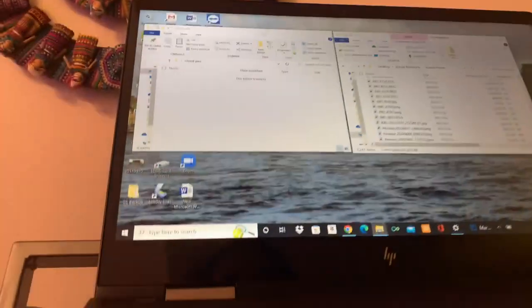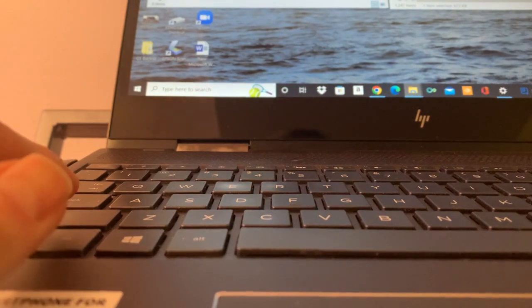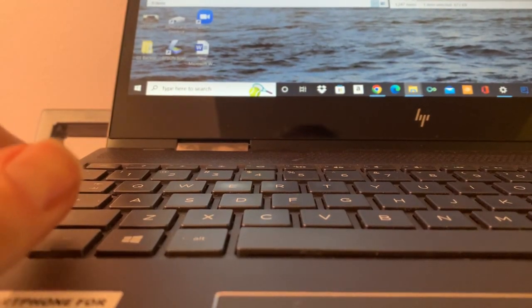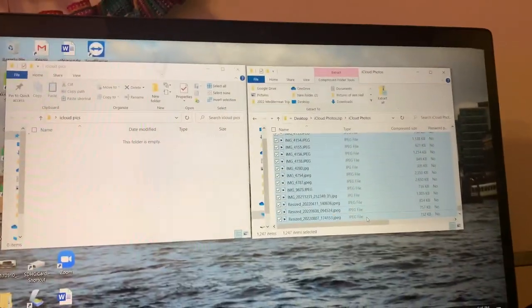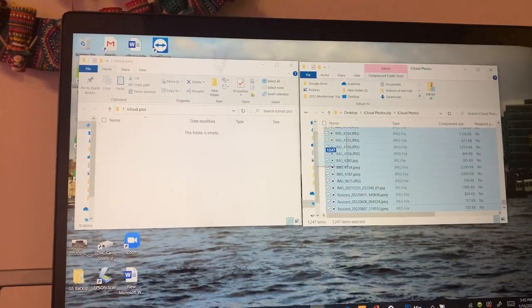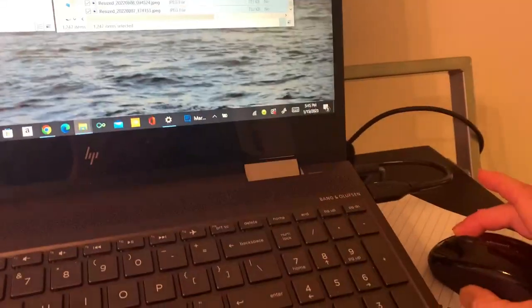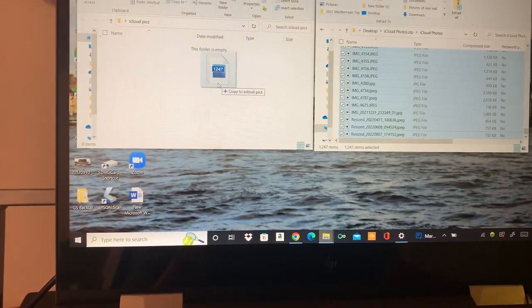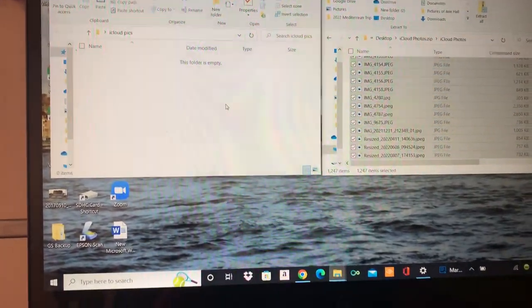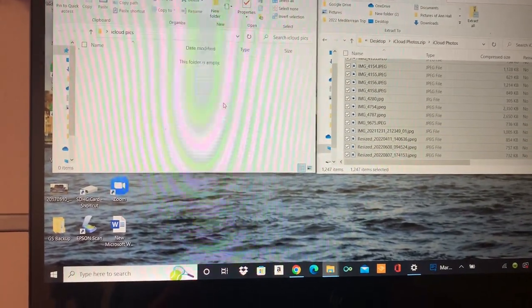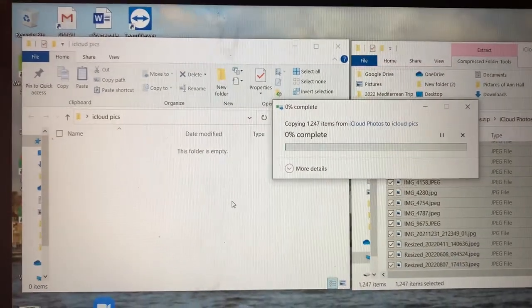I'm gonna do an Alt Shift here again. There we go. Now, right click and move. So I have my finger still on the mouse with the right click, and then I release it and say copy over. I'm doing all this in videotaping for you. So now it's moving over to your computer.